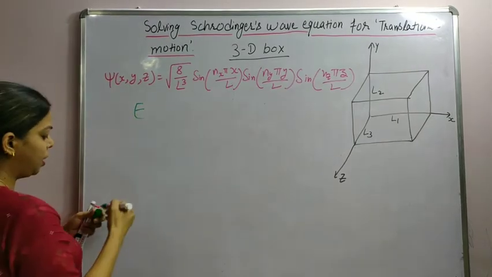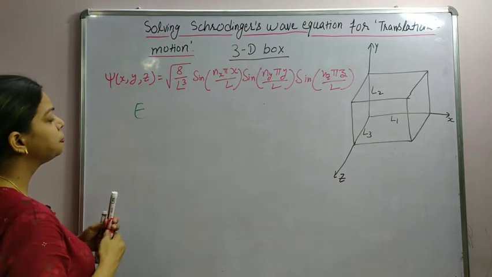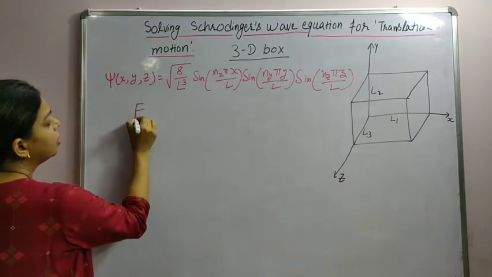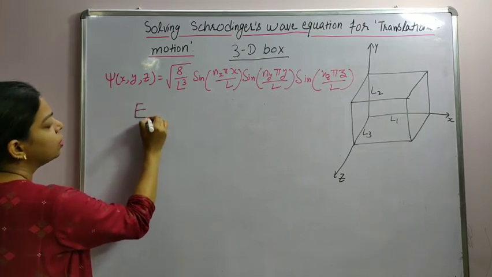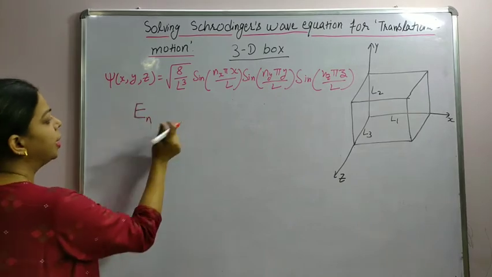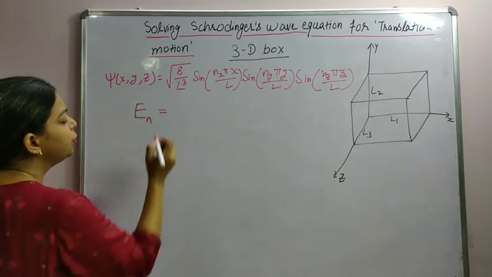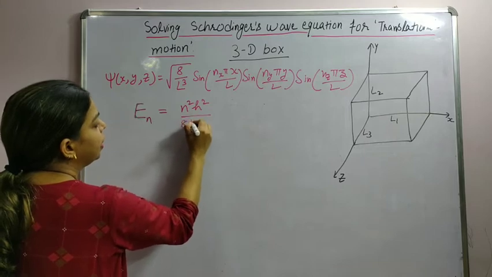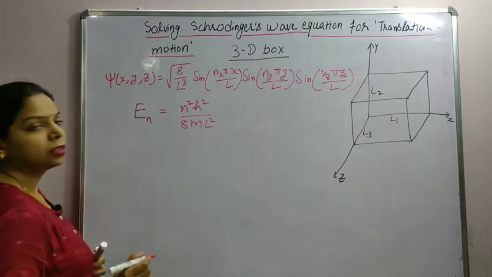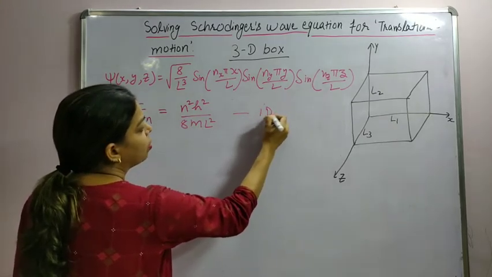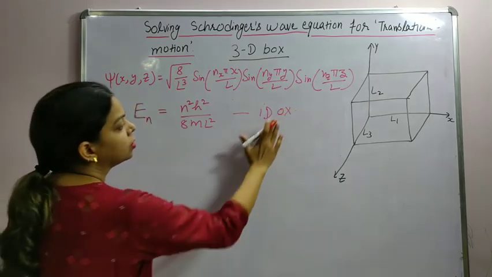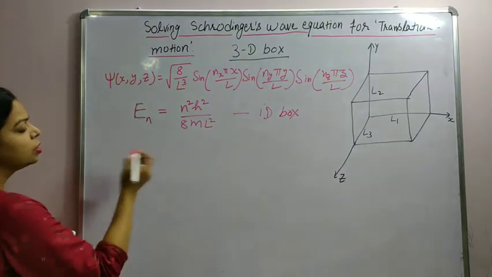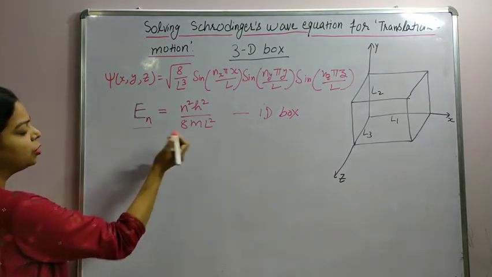Energy of the particle is given as E, because E is a function of quantum number, so I will write it like En is equal to n square h square upon 8m L square. This was in 1D box. Alright. So now we have to find out the energy in 3D box.